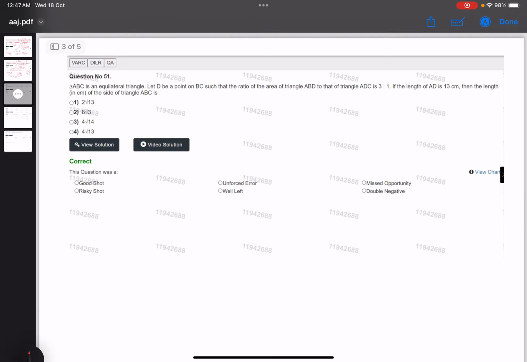ABC is an equilateral triangle. Let D be a point on BC such that the ratio of area of triangle ABD to ADC. So see one thing. Ratio of area of triangle ABD, so you can see that ABD, ADC, the base is common. D is somewhere over here. So it lies on the same base.